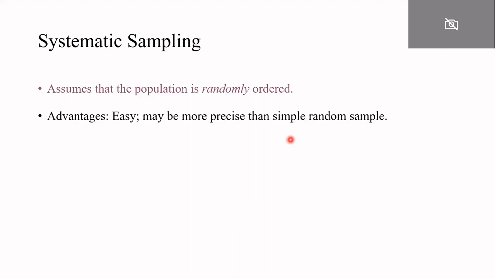Systematic sampling. This is the process. It assumes the population is randomly ordered, so whatever process you do will be random. Systematic sampling is basically easy. It will provide you a more precise sample as compared to simple random sampling.